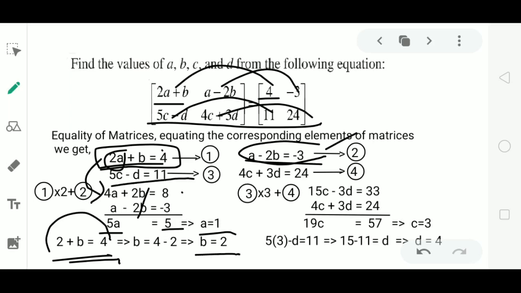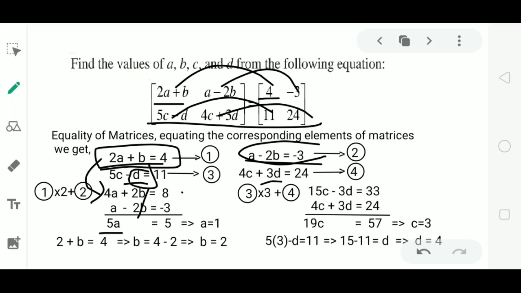Similarly, solving equations 3 and 4, we can find the value of C and D. How can we solve? Observe the coefficient of D in these two equations. In the third equation, the coefficient of D is minus 1. In the fourth equation, the coefficient of D is 3. So here, I have multiplied equation 3 by 3 and added the resultant equation to equation 4.